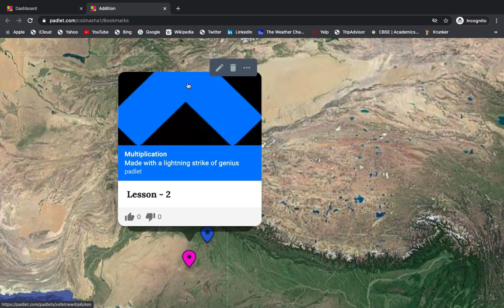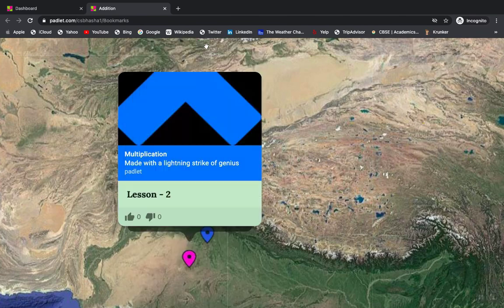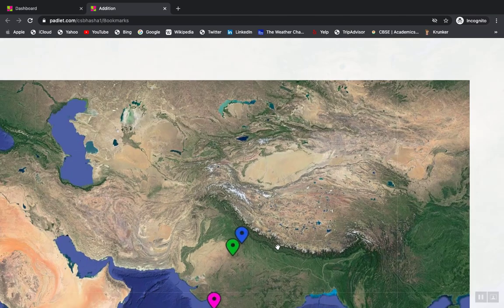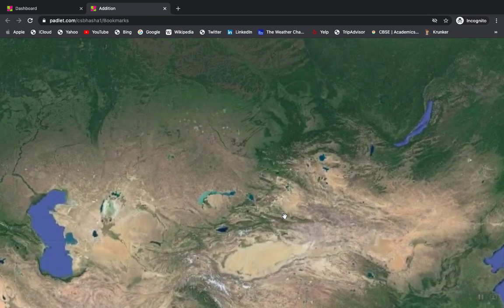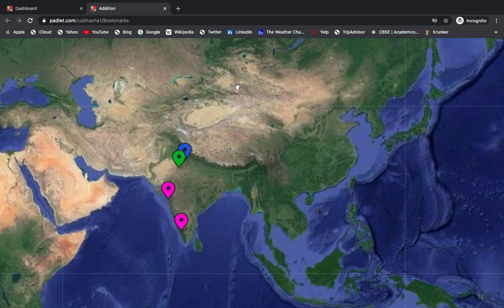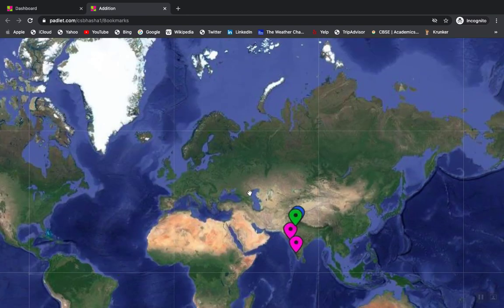So this is blue, this is this one. I can click on the three dots, and I want to have a nice green color on this. Can you see? Simultaneously these options are also getting changed. You can see these nice colors that you can have. So that's what I was trying to tell you, that once you have the options with you, it all depends upon your creativity.